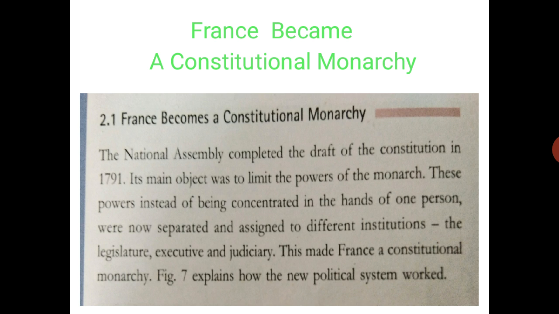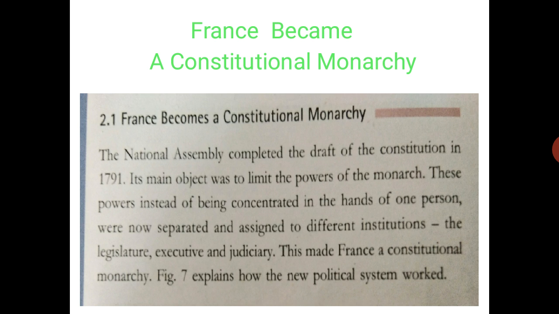The National Assembly completed the draft of the constitution in 1791. See, when they formed the National Assembly and started drafting, it was 1789. So it took them about 1.5 or 2 years to make a draft of the new constitution. Their main objective was to limit the power of the monarch.